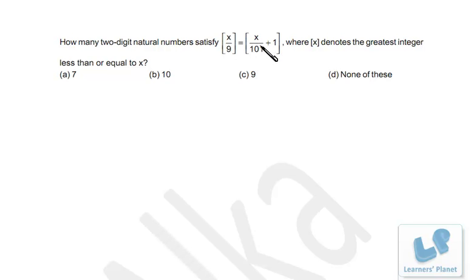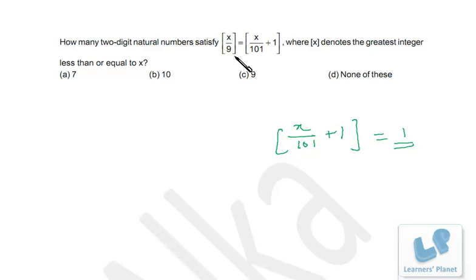Now if x is 99 and if you take LCM, you'll get 99 plus 101, that is 200 by 101. So the value of this will be less than 2. So if we calculate it, the value will be 1.999 something. But if we take the greatest integer function, this will come out as 1 only, right? That means this can be 1 only if x is a 2-digit number, right? That means on the left hand side also we want this term to be 1.